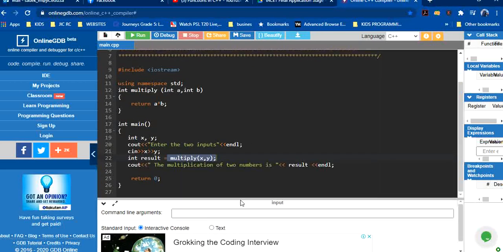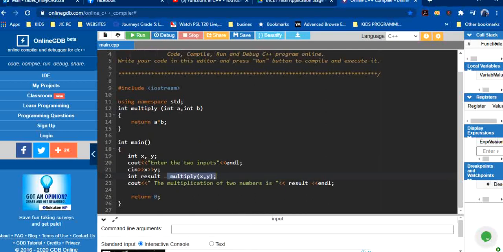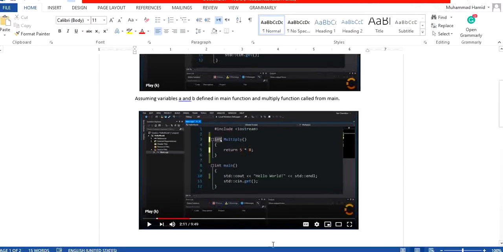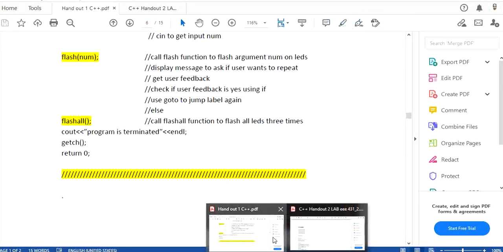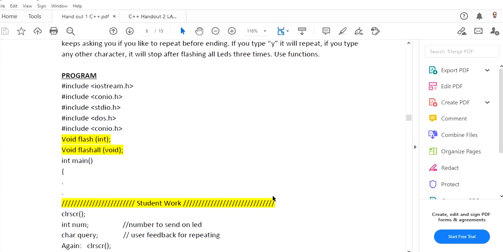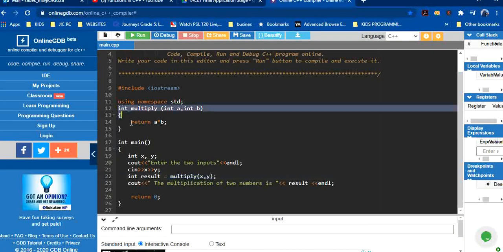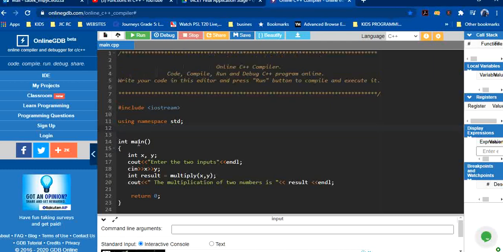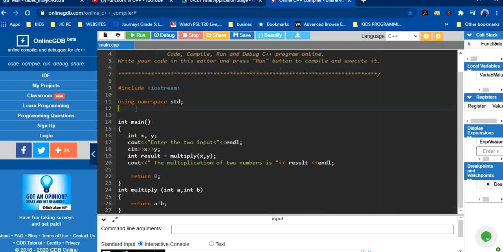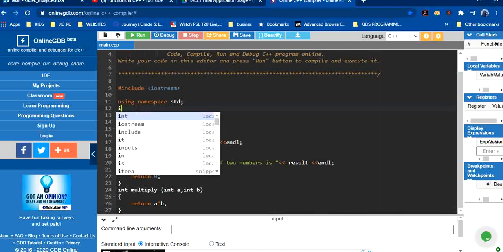And here, as I told you, we have not defined the function declaration. So for function declaration, if I want to use it, I can take this part of the code, and here I can define the function declaration.